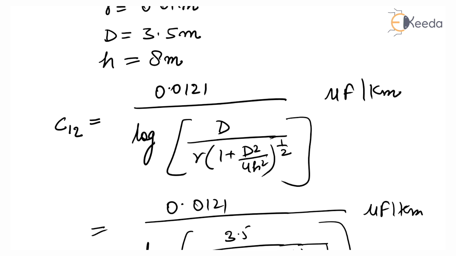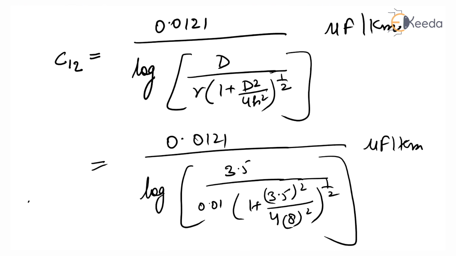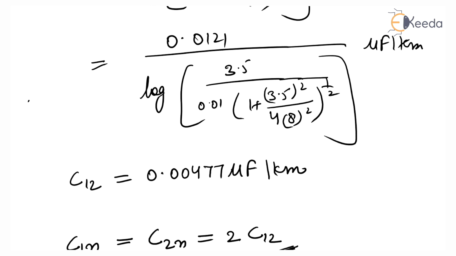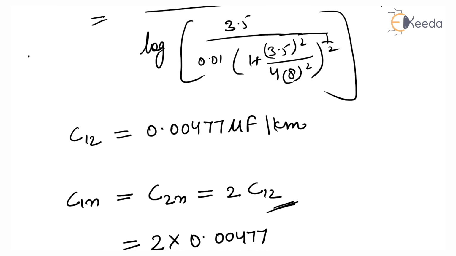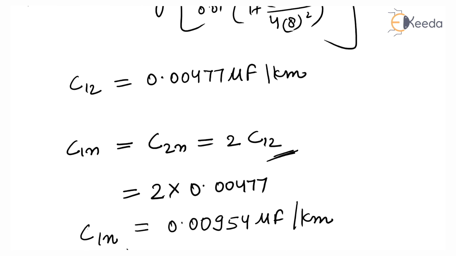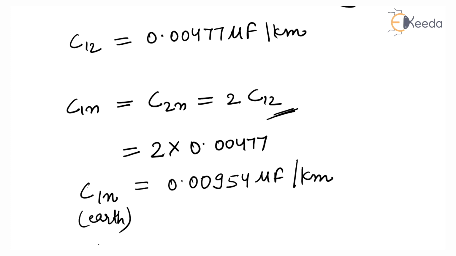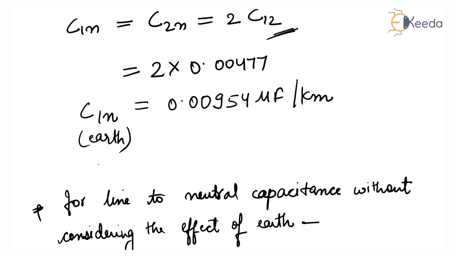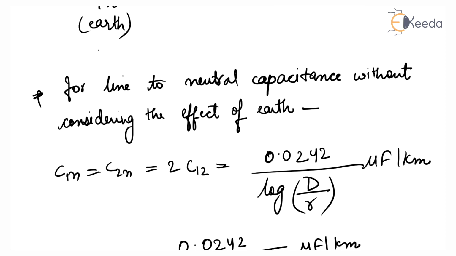On putting the values of d, r and h, we got C line to line equal to 0.00477 microfarad per kilometer. But for line to neutral, this is equal to 2C12. So 2 into line to line is equal to 0.00954 microfarad per kilometer.